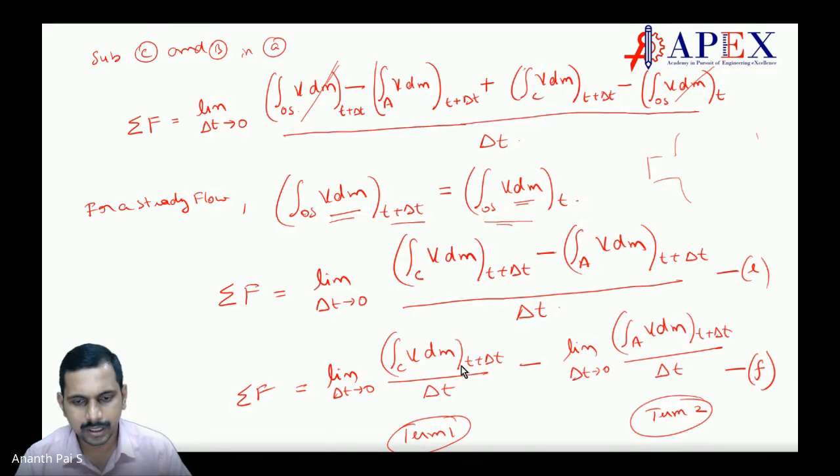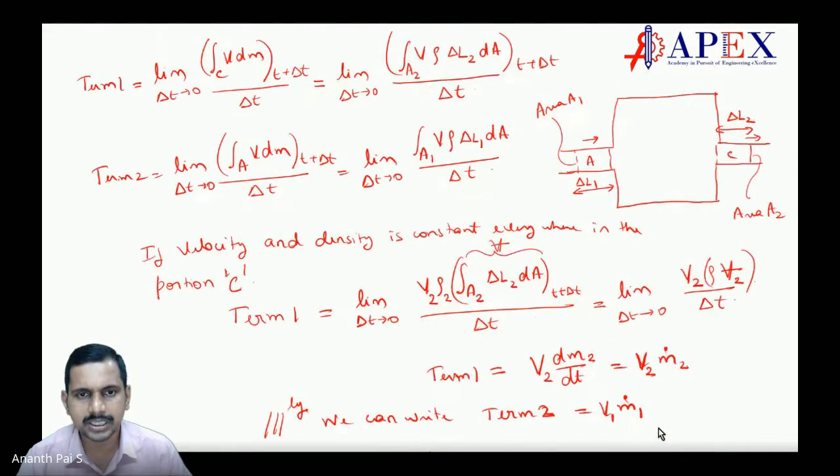Now we have just simplified this. We have taken the limit on both sides. That's it. So term 1 and term 2 we get. Let us understand term 1 and term 2. Term 1 is limit delta t tending to 0, integration of V dm over delta t.